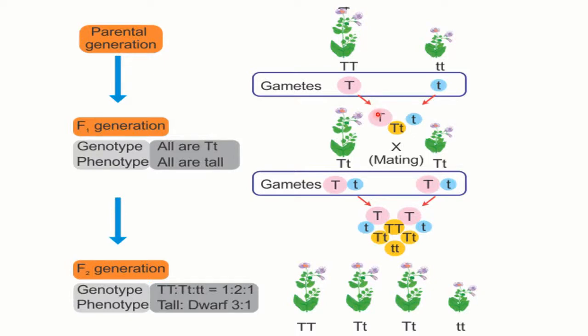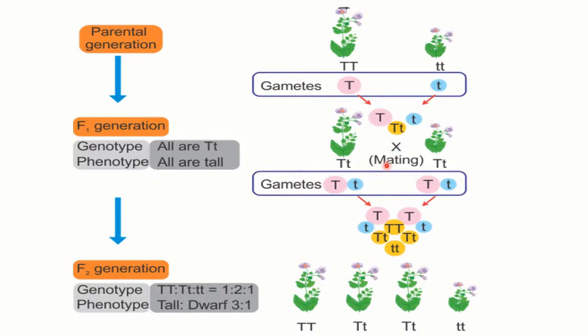When an egg and a sperm join in fertilization, they form a new organism whose genotype consists of the alleles contained in the gametes. So this is how the gamete formation takes place.